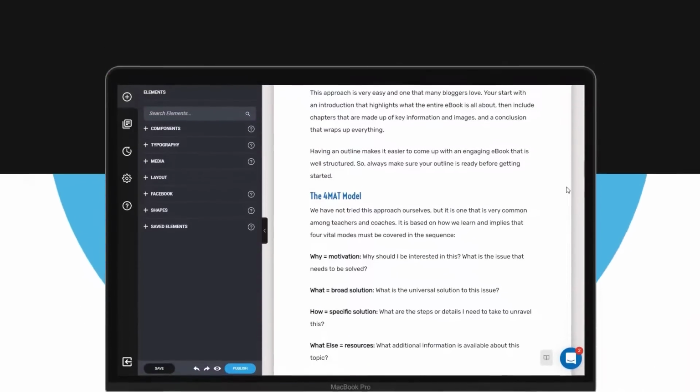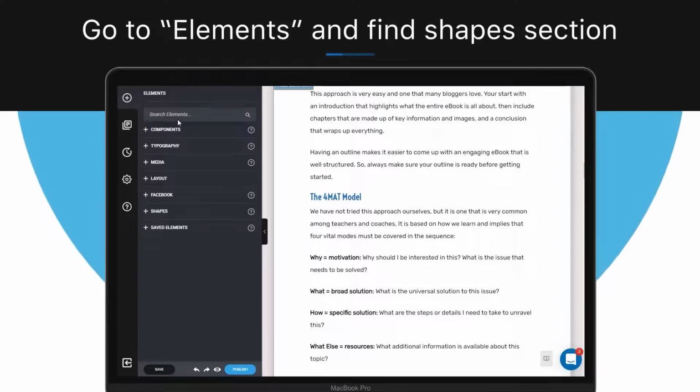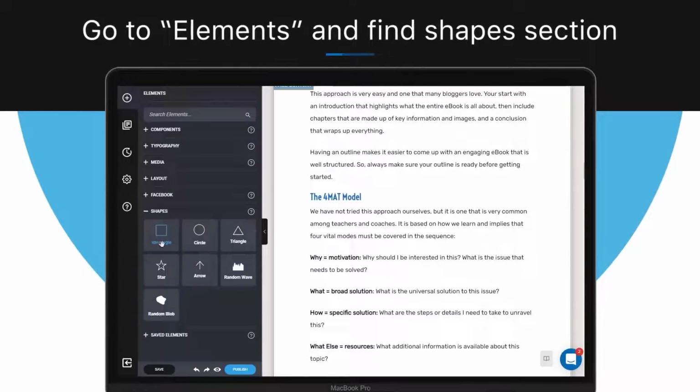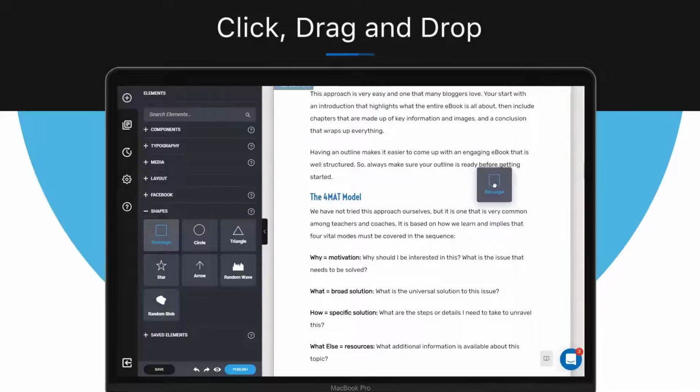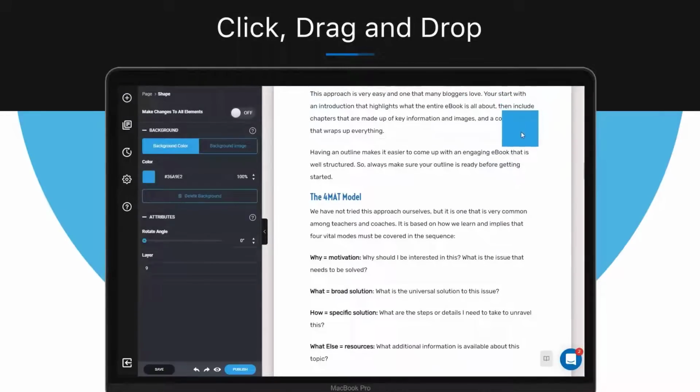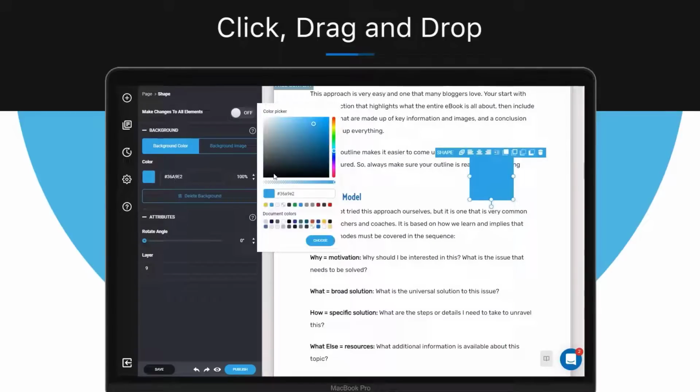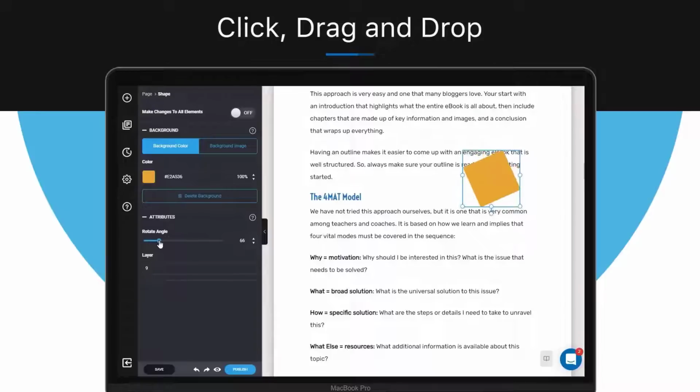In the design editor, click on Elements and find the Shape section right here. To add a shape to your ebook, simply click, drag and drop the desired shape wherever you want it to be located in your ebook, for example here. Now you can change the size of your shape, the color and even the angle. You can also put your shape over the text or behind the text using the top bar and changing the layer.